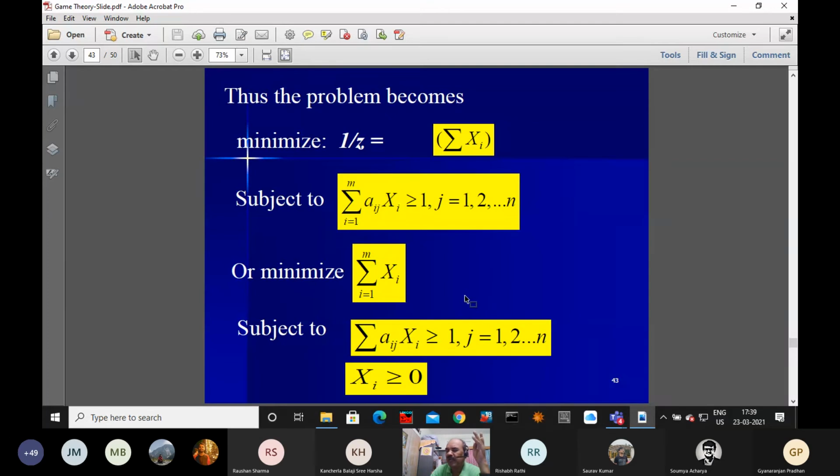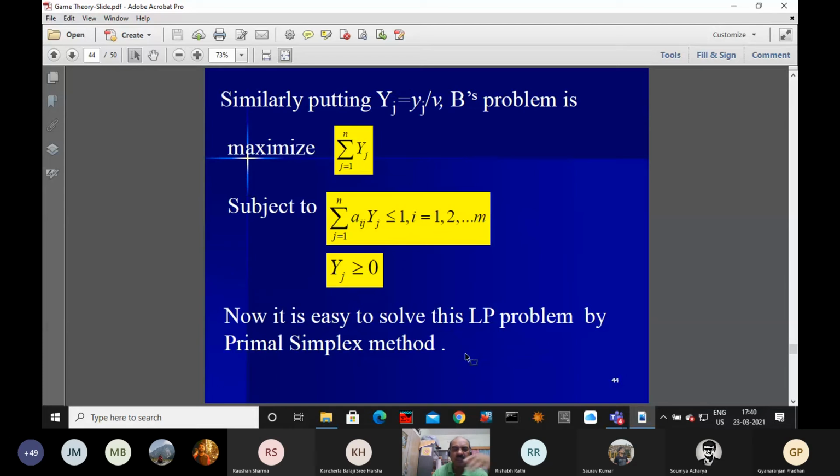Once we find the nu value, we can find small x1, small x2, small xn after multiplying: capital X1 into nu equals small x1, etc. The same rule you can apply to find the value of the dual variables. Similarly, you can put it in this manner, and we want to maximize this.